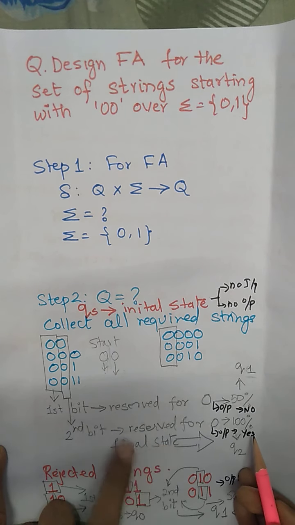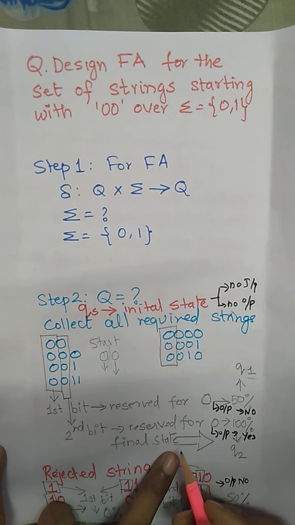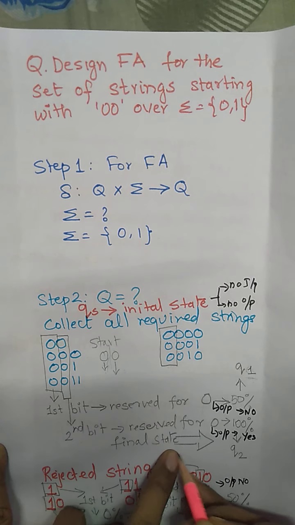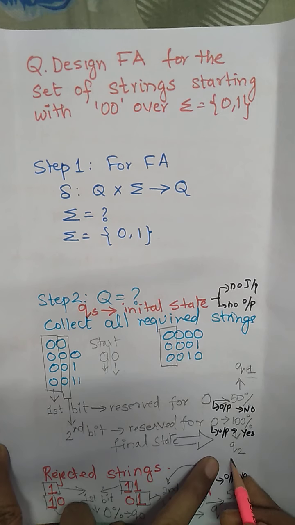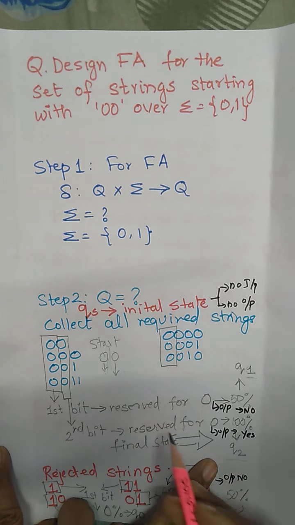The strings which are giving 100% of the requirement will be the final state. We name it q2 because this contains two 0s, which is already mentioned in your question. If it is 50%, the output is no. If it is 100%, the output is yes.